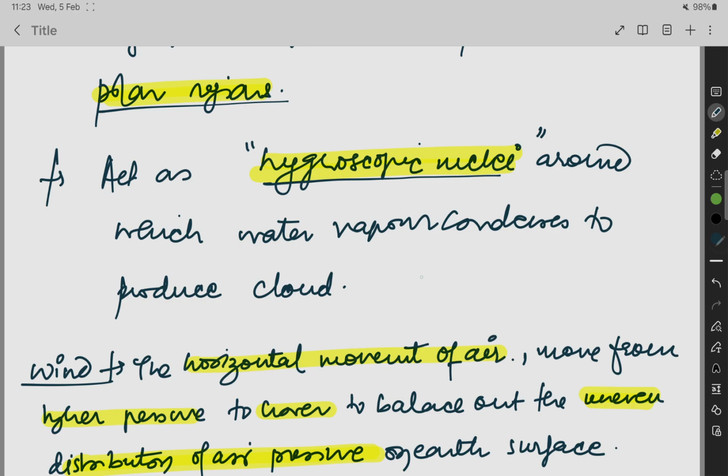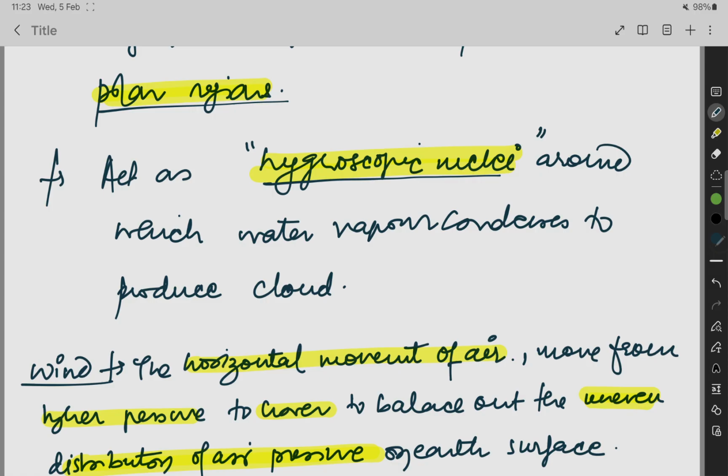The actual formation of clouds and rain you will find in another chapter, but here you only have to know about hygroscopic nuclei. Hygroscopic nuclei are only the dust particles, the dust particles around which the water vapor is deposited, and then it condenses and produces the cloud.